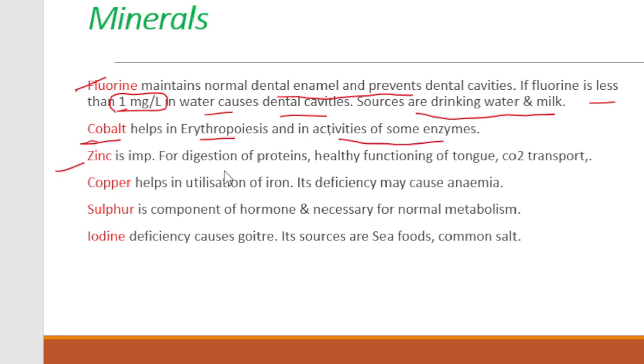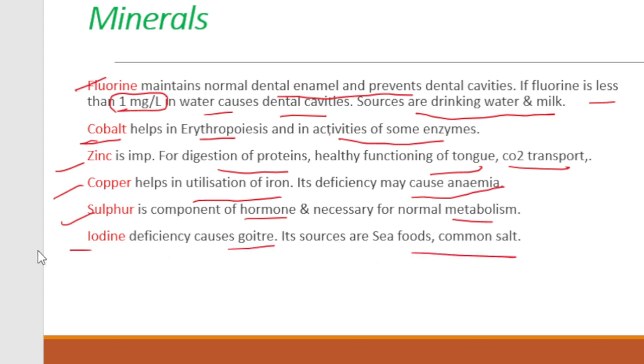Zinc is important for protein digestion, healthy functioning of your tongue, as well as carbon dioxide transfer. Copper helps in utilization of iron. Its deficiency may cause anemia. Sulfur is a component of hormones and essential for metabolism. Iodine deficiency causes goitre. Its sources are seafood as well as common salt.